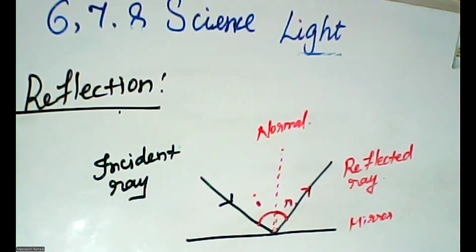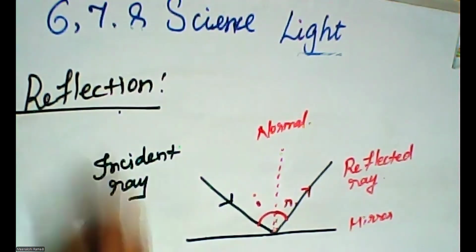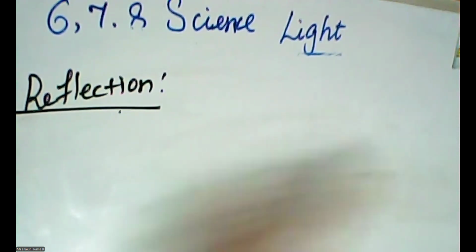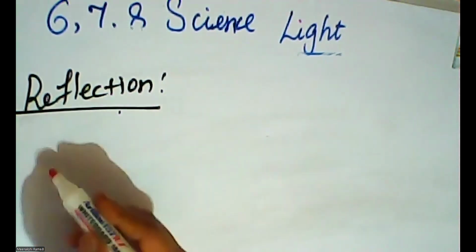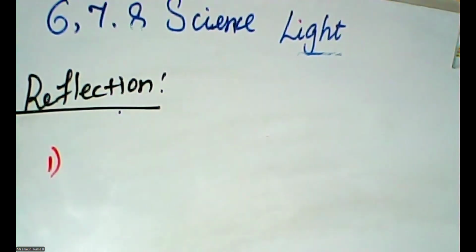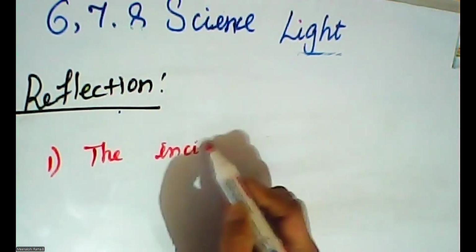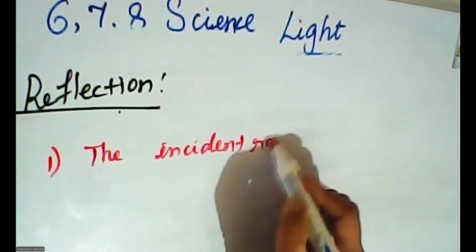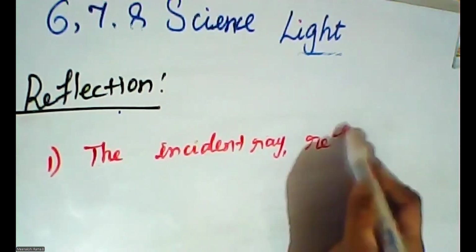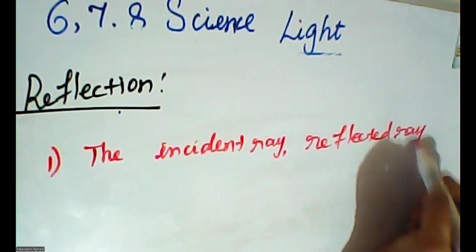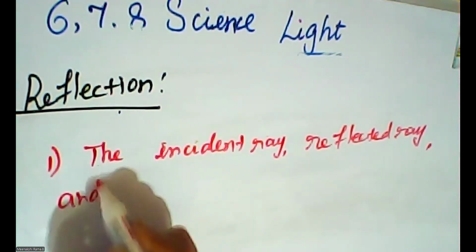The law of reflection has only two points. The incident ray, and then the reflected ray, and the normal.